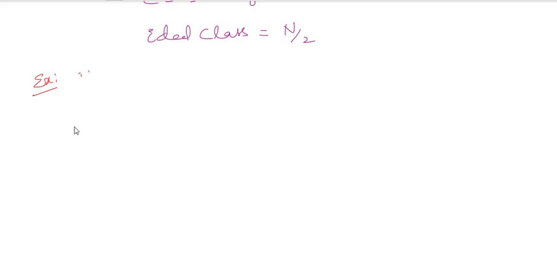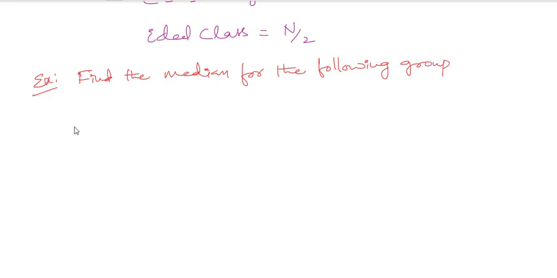Find the median for the following grouped data, with class intervals and frequency.